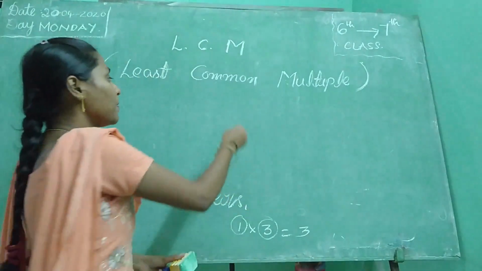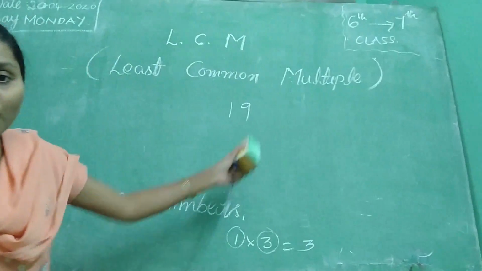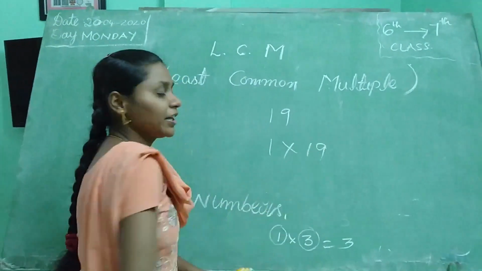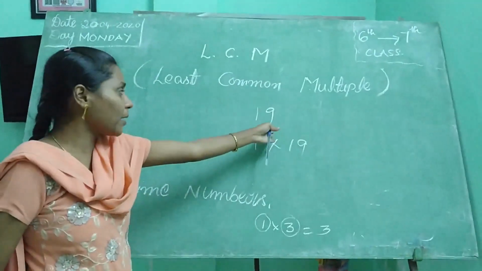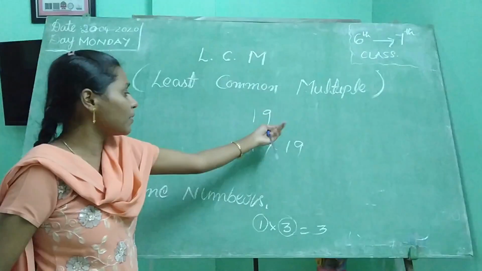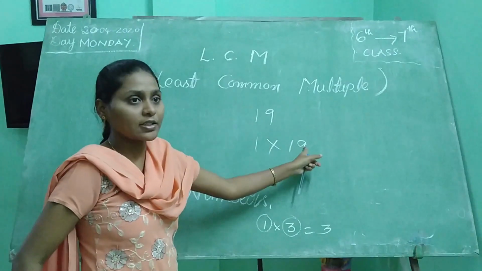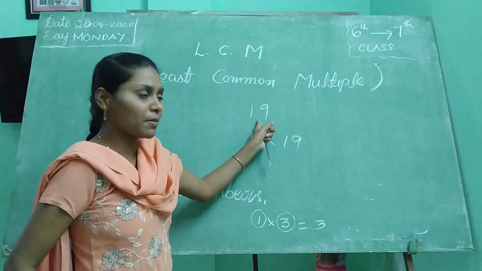We will take another example. 19. How can you write 19? 1 times 19 is 19. Is 19 in the 2 table? Is 19 in the 3 table? Is 19 in any other table? No. Because it has only 2 factors, that's why it is called a prime number.